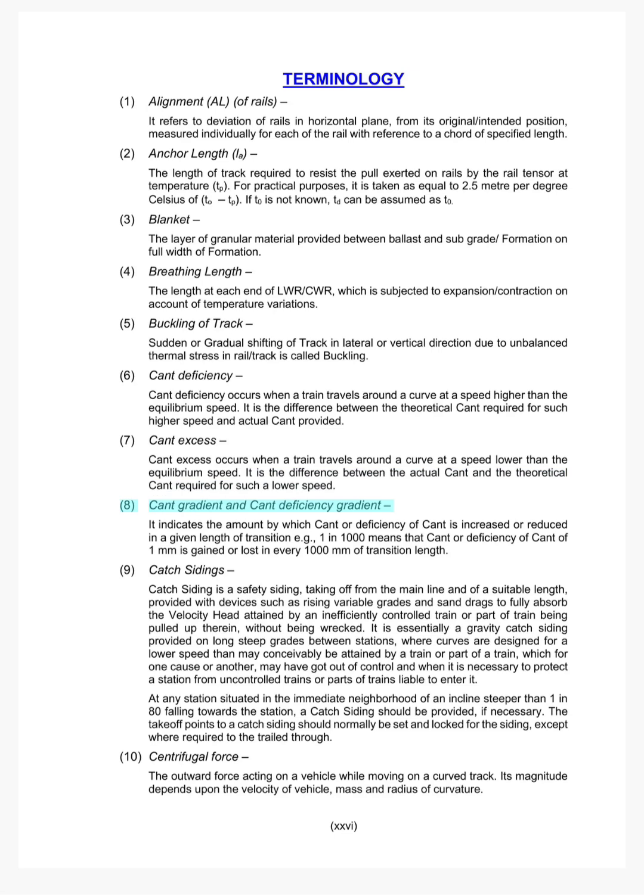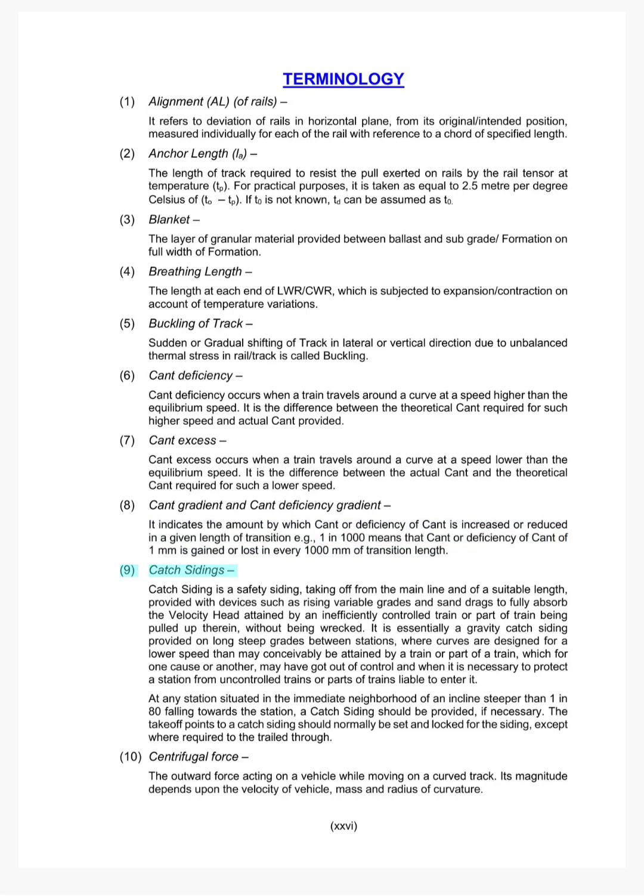8. Cant gradient and cant deficiency gradient. It indicates the amount by which cant or deficiency of cant is increased or reduced in a given length of transition, e.g., 1 in 1000 means that cant or deficiency of cant of 1 mm is gained or lost in every 1000 mm of transition length.